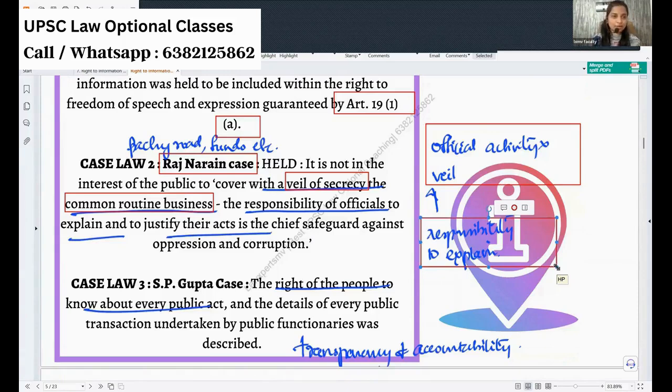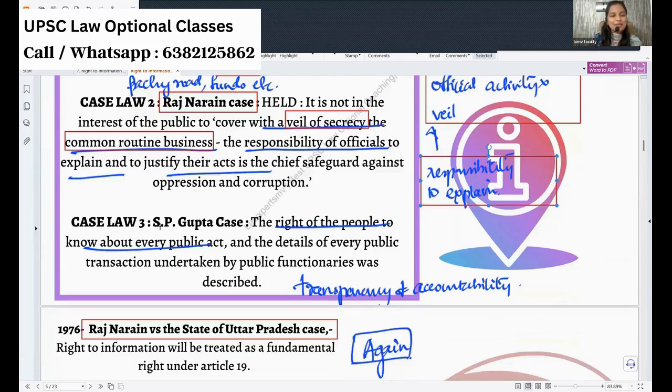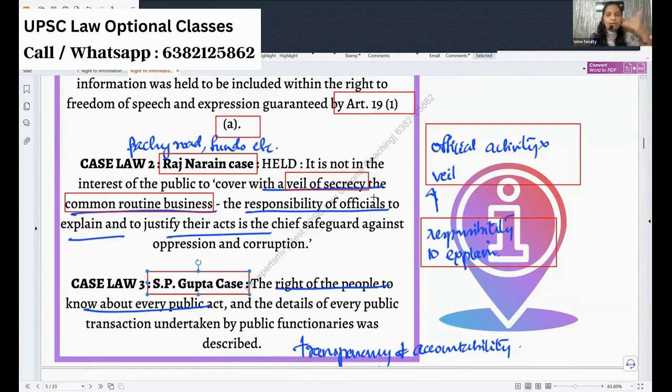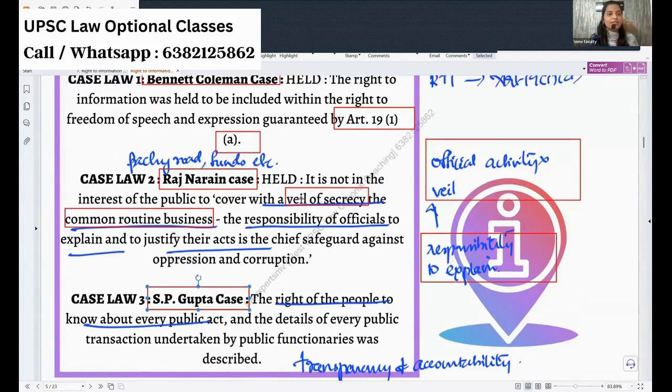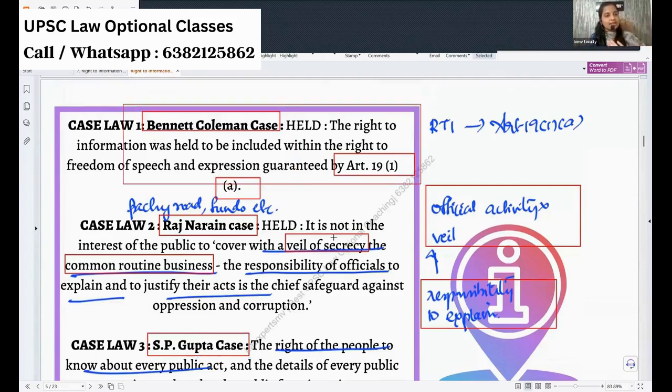Once you are appointed to your concerned department, there will be a PIO from your department, and whatever you do in your department, we have every right to send an RTI and know all the information. Okay, so that's what it is. Now coming to the SP Gupta case, it is the same thing repeated. If you know any two case laws and are able to retrieve them, that is totally enough. This Raj Narayan case law is very important, so it is not negotiable to omit these two case laws.